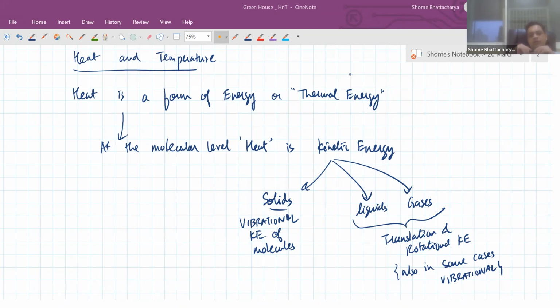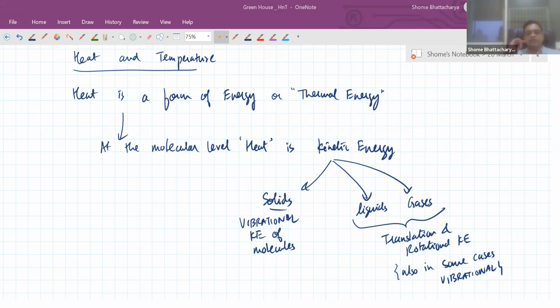And how fast they are vibrating or how much kinetic energy they possess when they are vibrating is a function of the temperature. A solid material at a higher temperature has more vibrational kinetic energy for its molecules compared to a solid at lower temperature. Similarly, a liquid at higher temperature has more translational and rotational kinetic energy. The molecules are moving about within the liquid or within the gas, but they have more average kinetic energy per molecule if the temperature is more and less if the temperature is less.